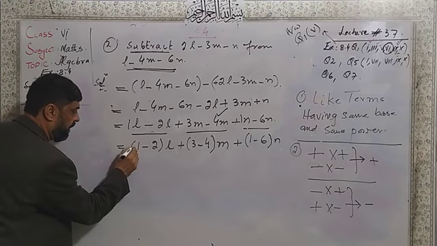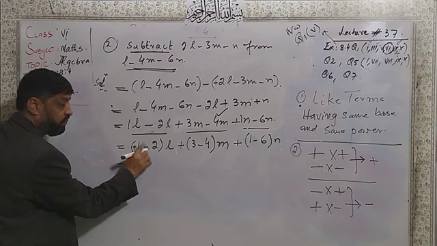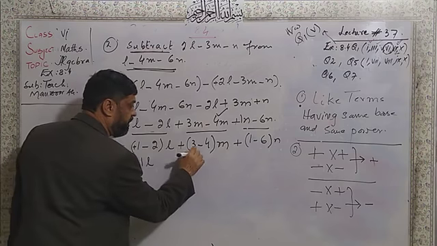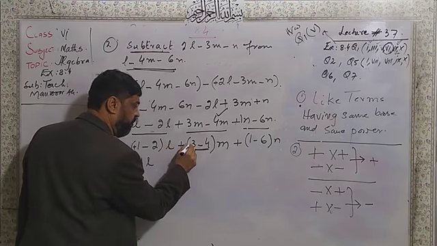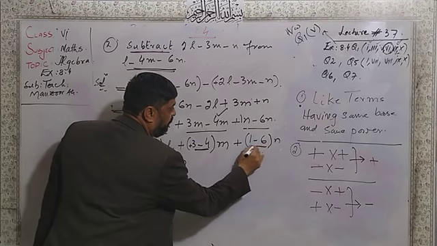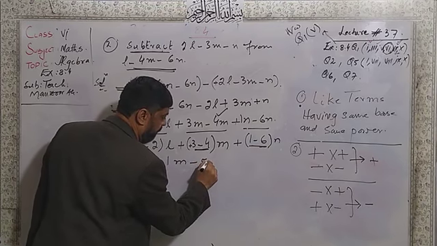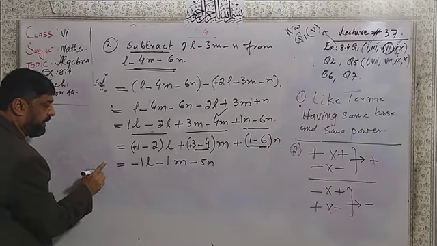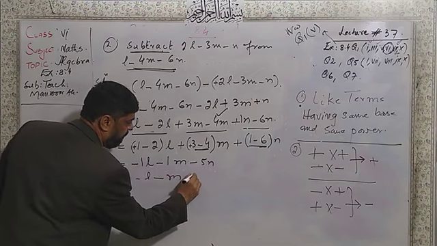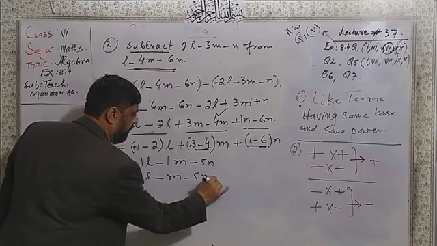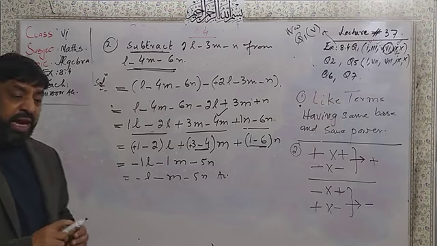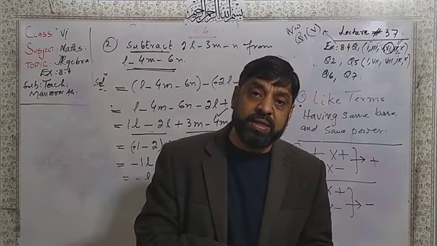Dear students, let us see. Here is the plus 1. Plus 1 minus 2, the answer will come minus 1a. And here the answer will come minus 1n because this is plus. So I write here minus 1n. Here minus 5, so I write minus 5n. Dear students, if you don't write the 1, you can write minus a, minus n, minus 5n. This is the answer.